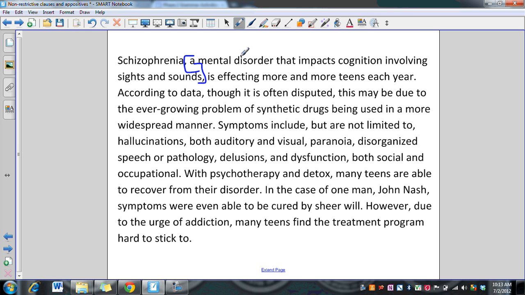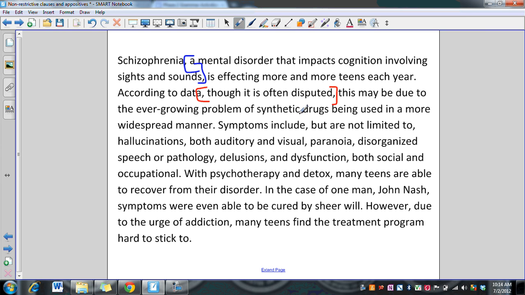According to data, though it is often disputed, this may be due to the ever-growing problem of synthetic drugs being used in a more widespread manner. Now in this case, we have "though it is often disputed." "Though it is often disputed" is not a synonym for "according to data." It is giving extra information to help readers understand the sentence. Therefore, it is a non-restrictive phrase, and we can test that by taking it out and reading the sentence as, according to data, this may be due to the ever-growing problem of synthetic drugs being used in a more widespread manner. So there once again, non-restrictive phrase.